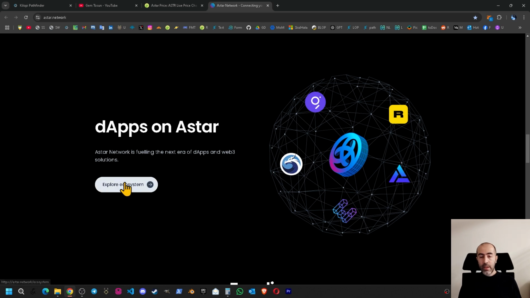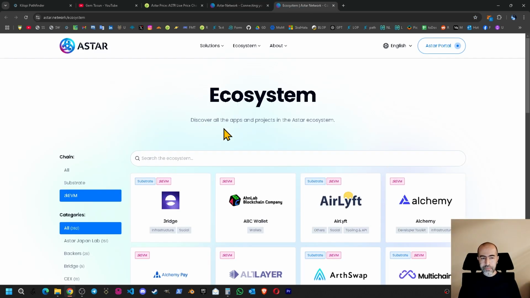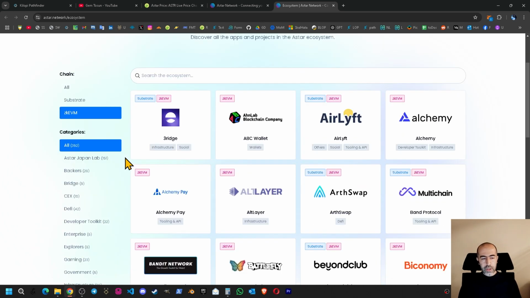And the next one is the ecosystem, which is the most important for a chain. When we come to this page, as you can see in the categories in all, we can see nearly 400 applications connected to the Astar network ecosystem, which is a great number.